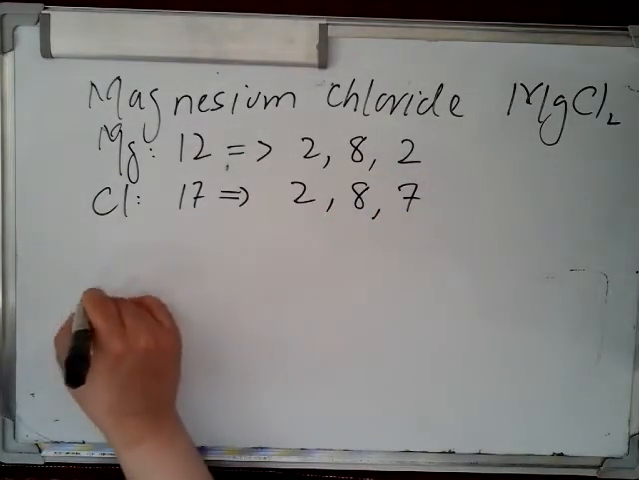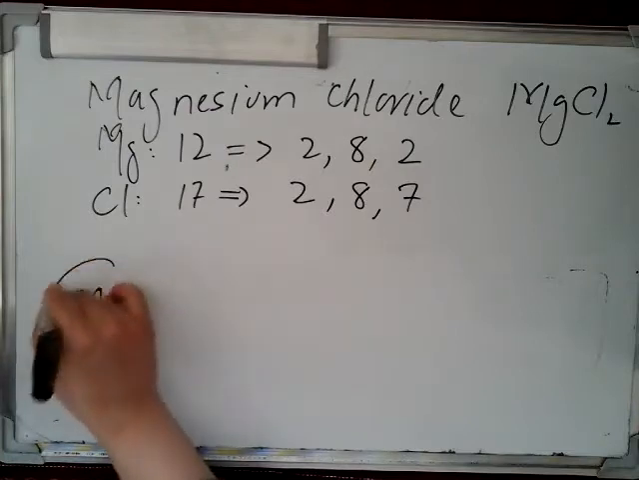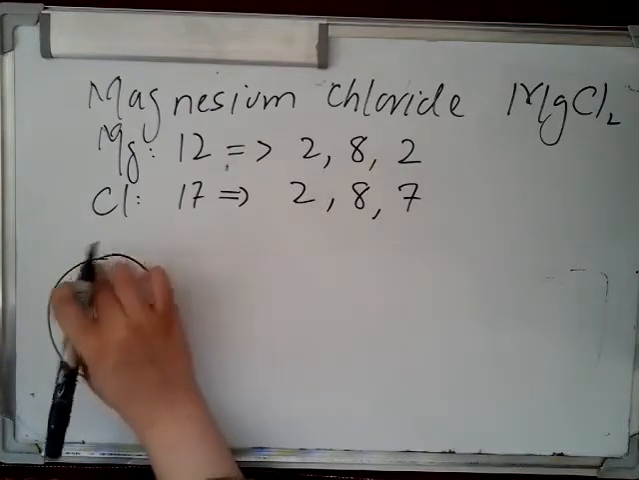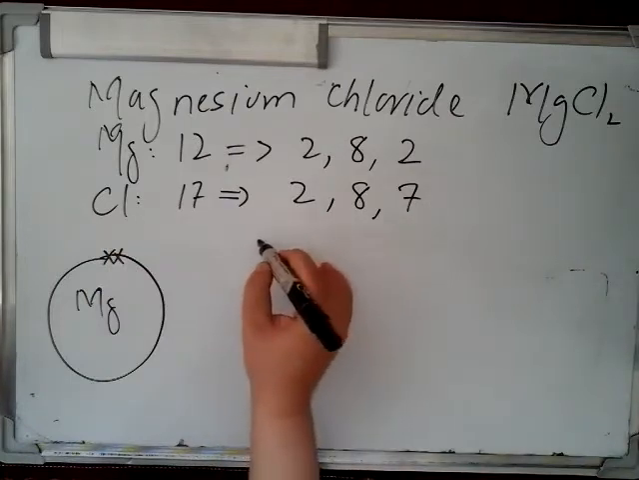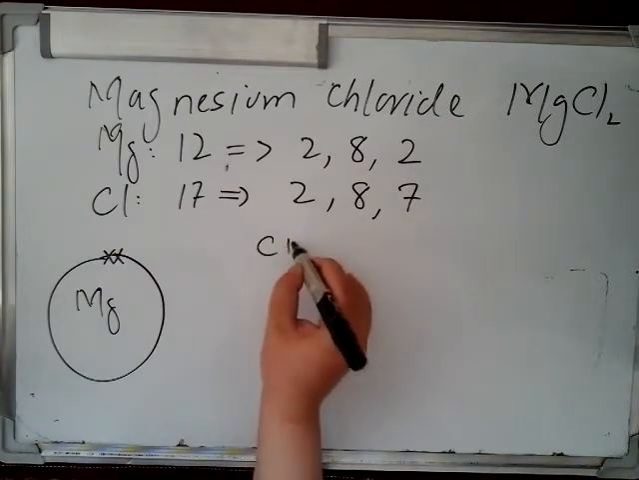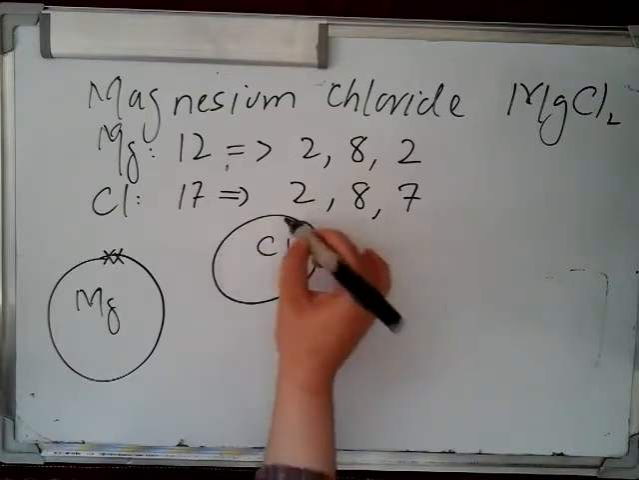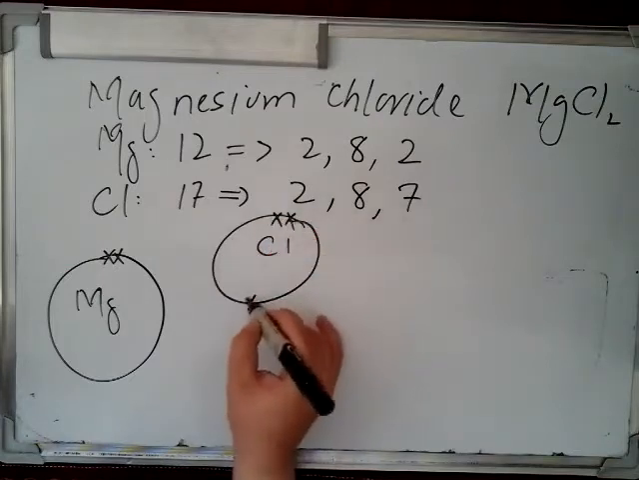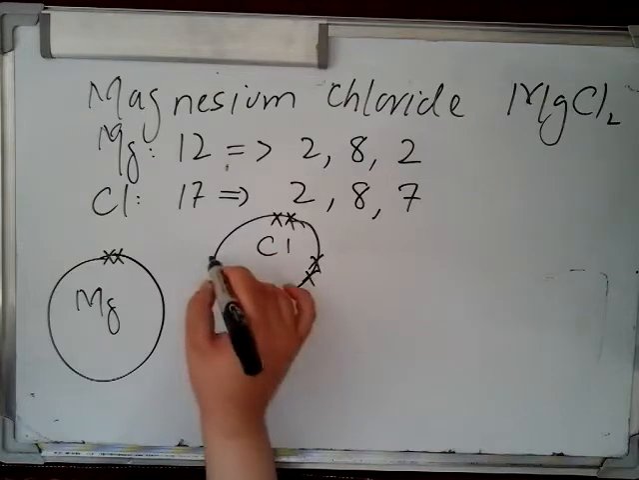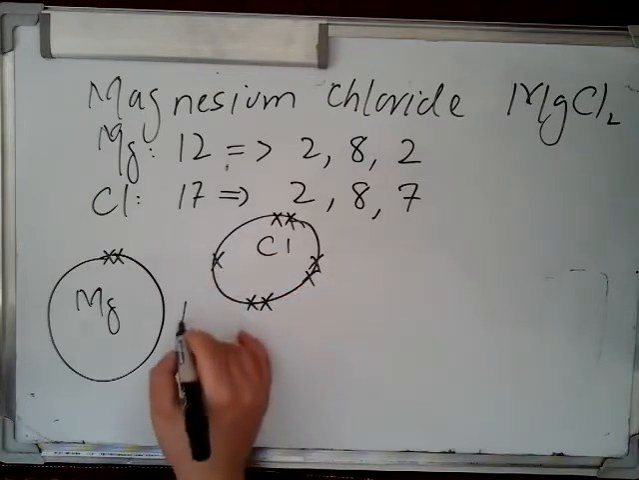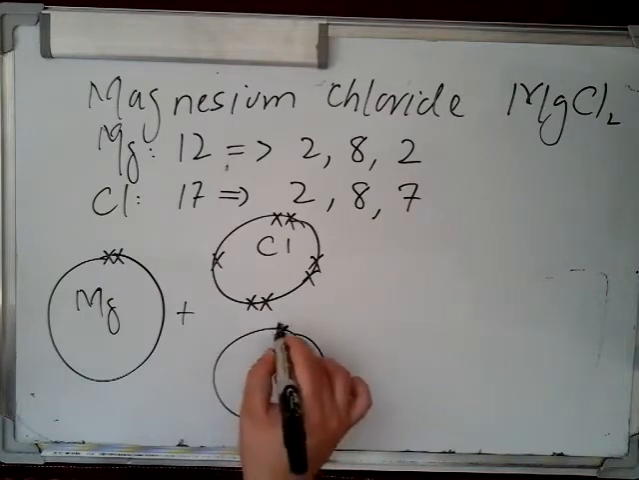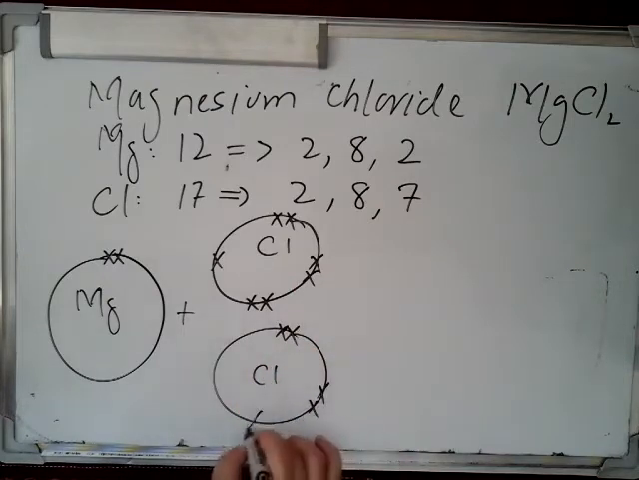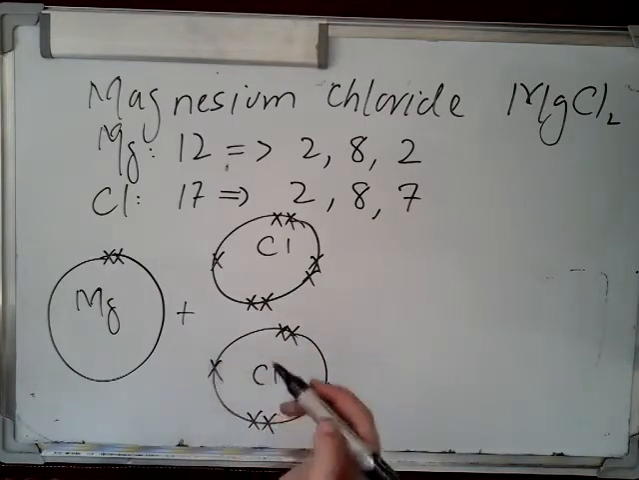So in the last shell of magnesium, 2 electrons are present. But 2 chlorine atoms are there, so the last shell of each chlorine has 7 electrons.